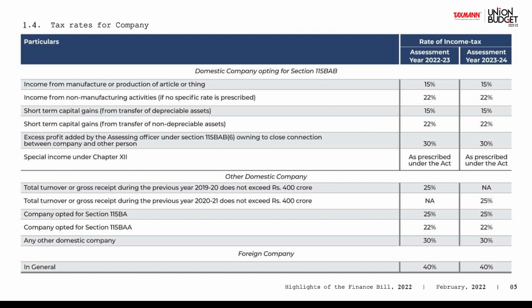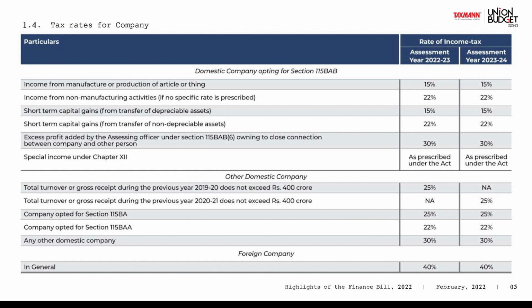The assessing officer gets to see that you are into such mischievous planning. So they see whatever excess profit you are showing. Instead of 10 lakhs per bill, you issue a sale bill of 15 lakhs so that the other person can get a deduction of 15 lakhs. Whatever excess of 5 lakhs you are showing would be taxed at 30%. And any other special income in Chapter 12 would be taxed at the rates which are there.